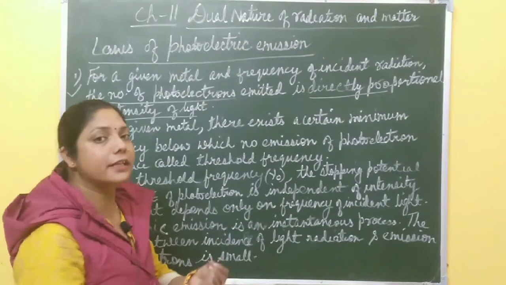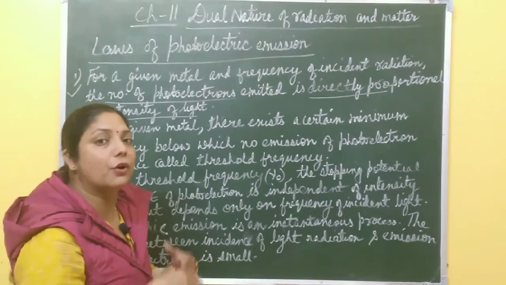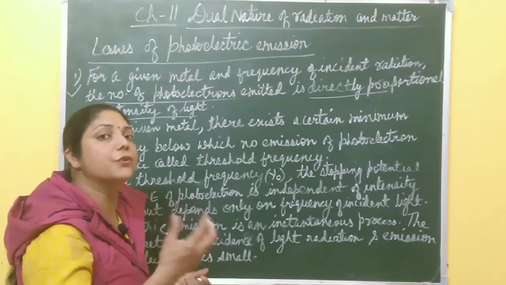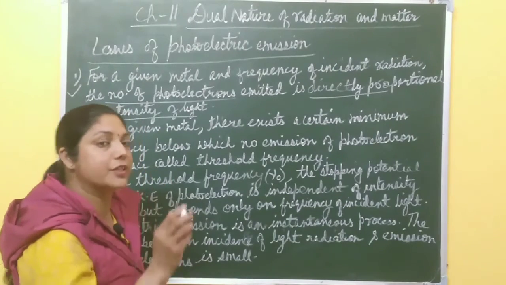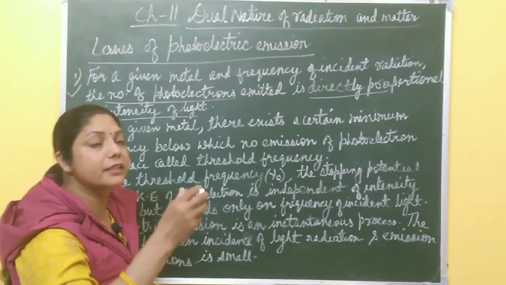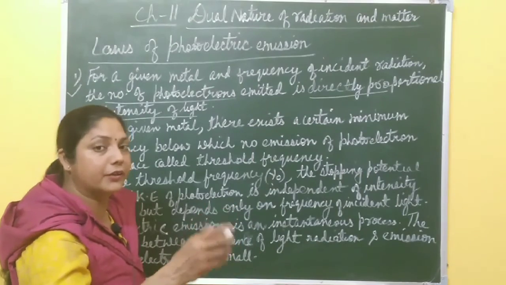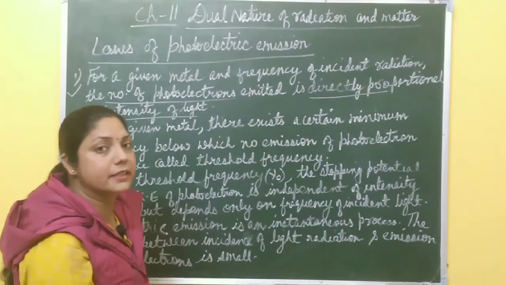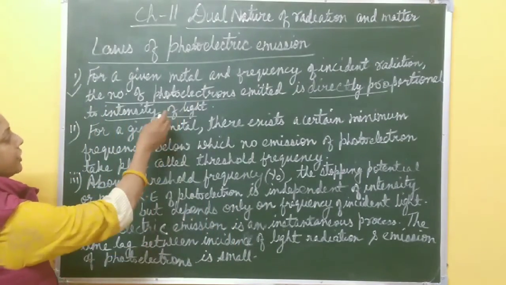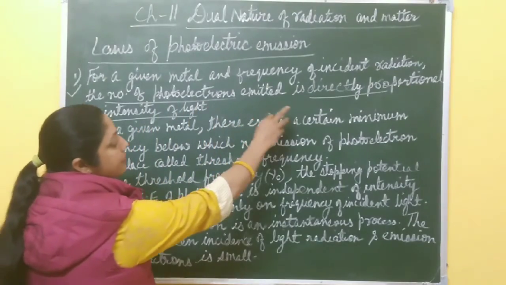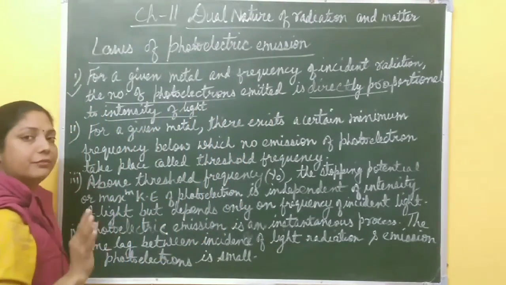If you increase the intensity of light, the number of photons also increases and so does the photoelectric current. We discussed this in the first observation. Greater the intensity, greater is the number of photoelectrons emitted, and greater is the photoelectric current.